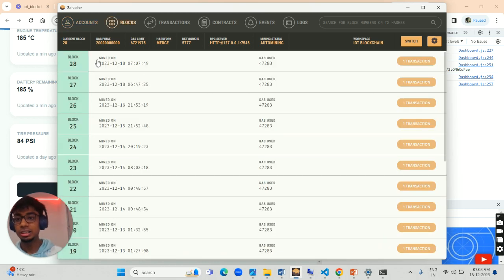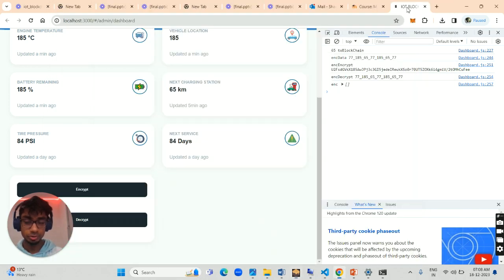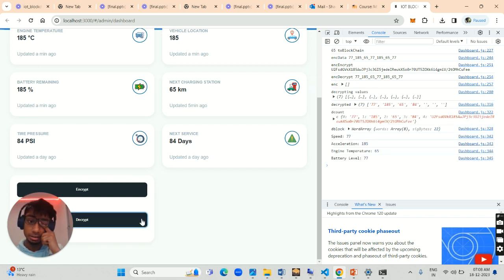When we press decrypt, the decryption part is very easy. The data gets fetched from the blockchain, the ciphertext gets fetched from the blockchain, and it decrypts using the AES-GCM algorithm, and then using MIDM again, it splits the data and sends the data to respective sensors. So this is the implementation. This is a secure communication protocol which I've developed for an ADAS system.